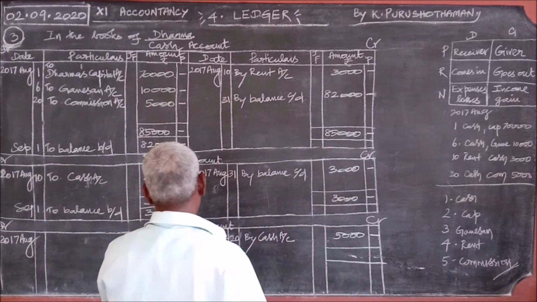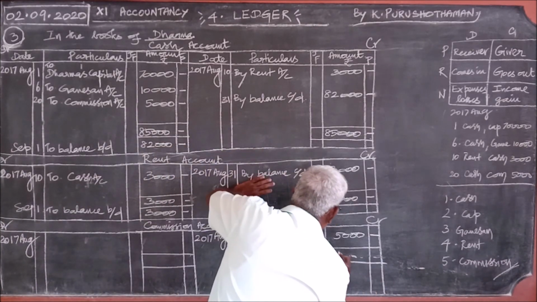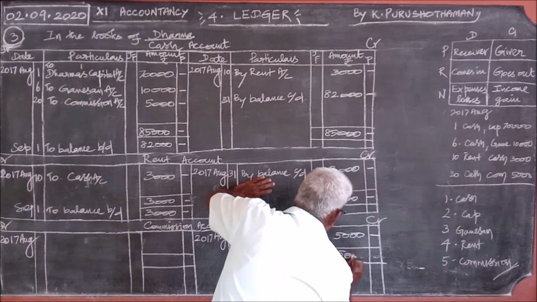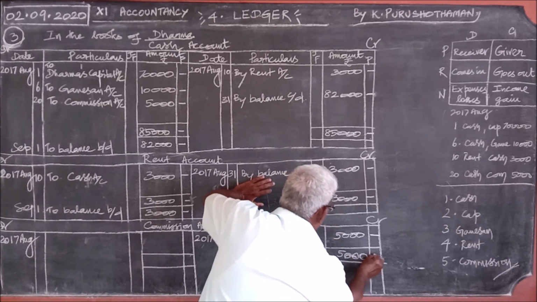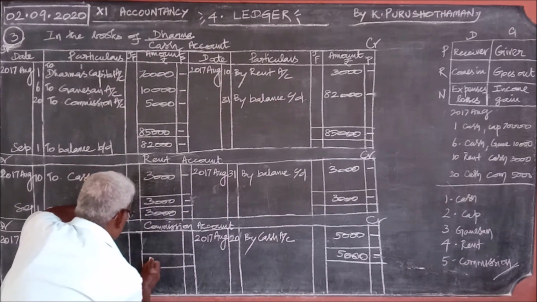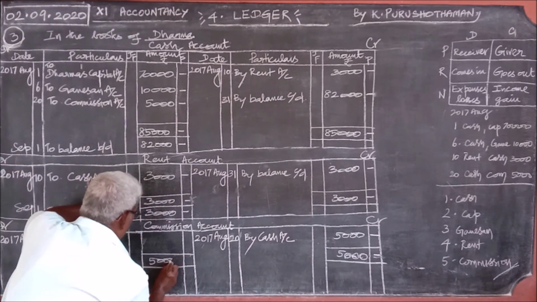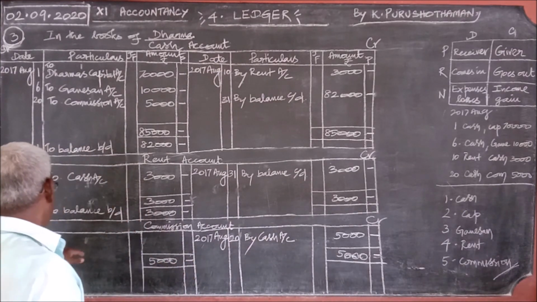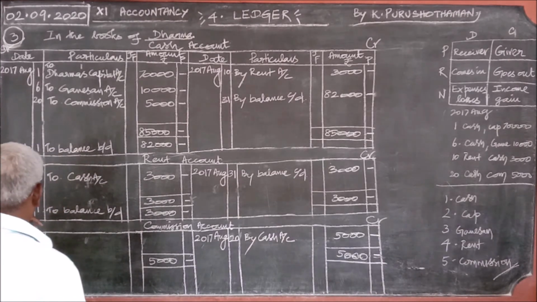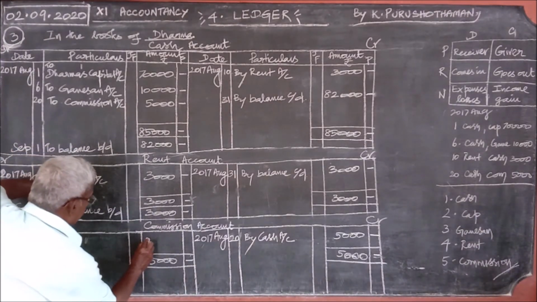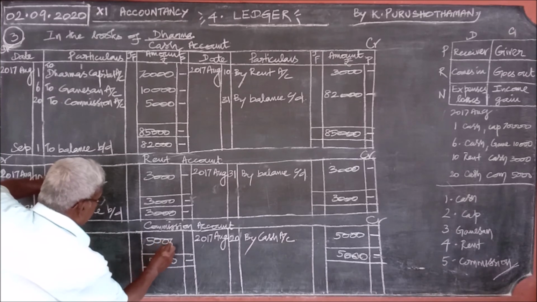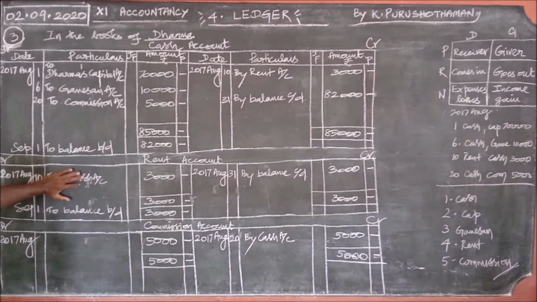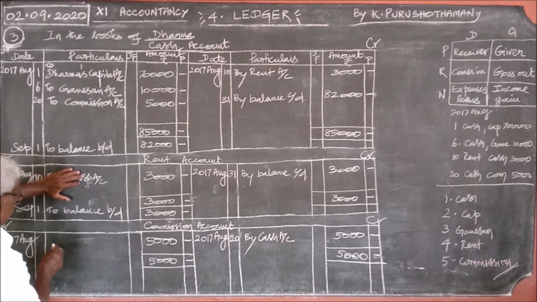Here 5,000, here 0, the greater total is 5,000. You write the greater total on both sides. And on this debit side, some amount is missing. How much is missing? The entire 5,000 is missing. You write it. In this case, against the balancing figure, what should we write?